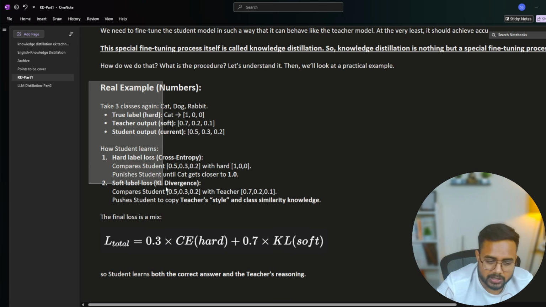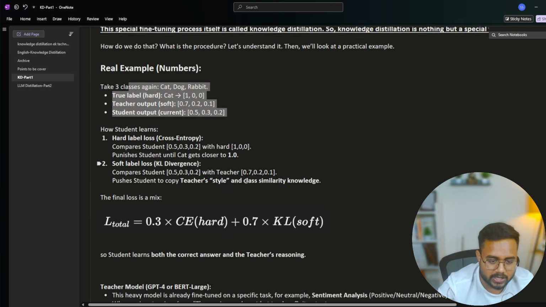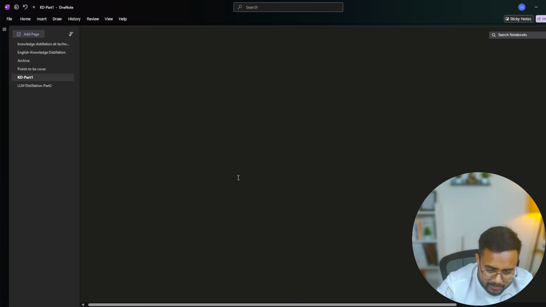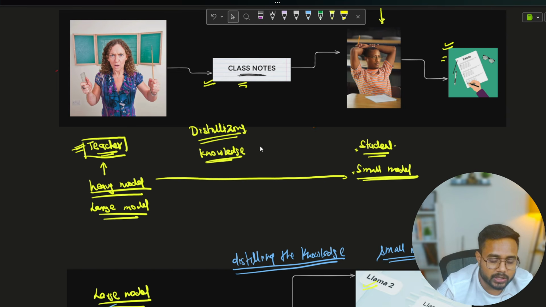And I have given you one real-time example also. I took some values, kept some array values, and with that I tried to explain in terms of real time. Then guys, here I kept a couple of diagrams as well, basically for all of you. With this particular diagram, I try to explain the concept of knowledge distillation, what it is. If you don't know about it, guys, you can check out my previous video.